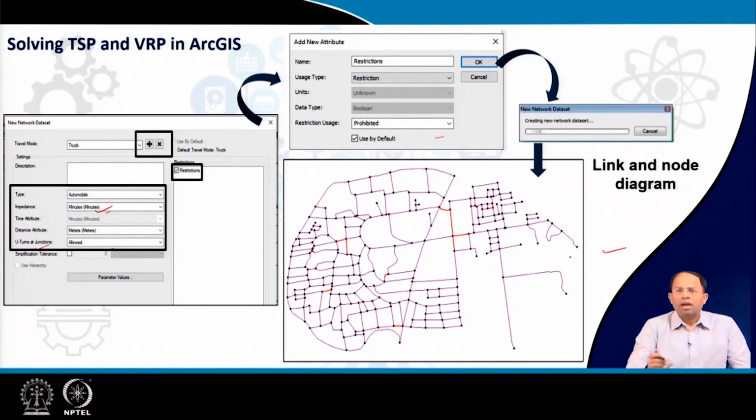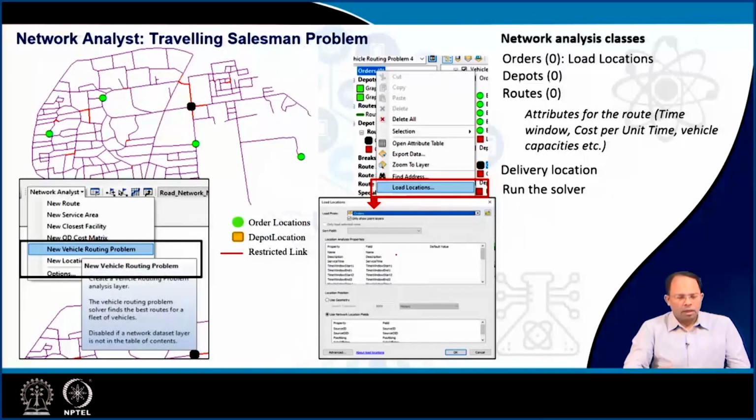So first we convert the GIS layer of the road network into a link and node diagram, and here we can also add the points for bin locations and so on. Once the network is prepared, we start a vehicle routing problem. As we said, if we do this with only one vehicle, for only one route, it would be a TSP.